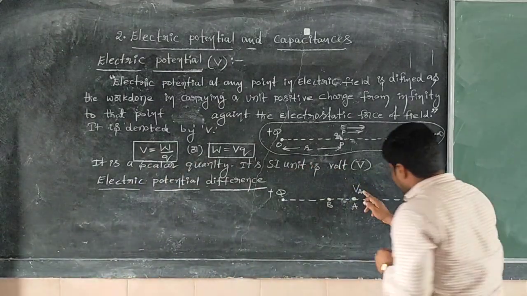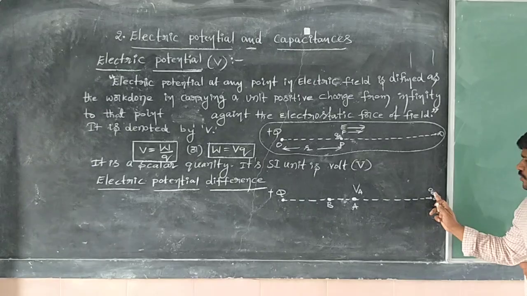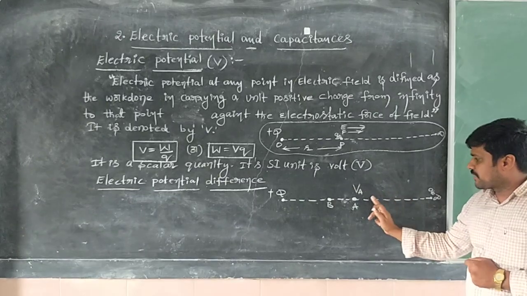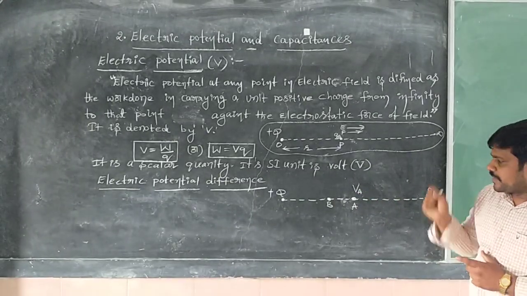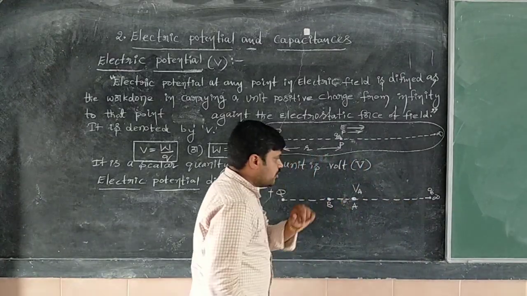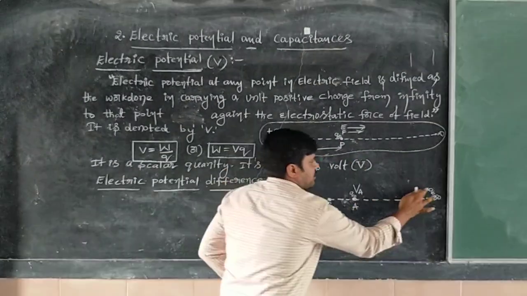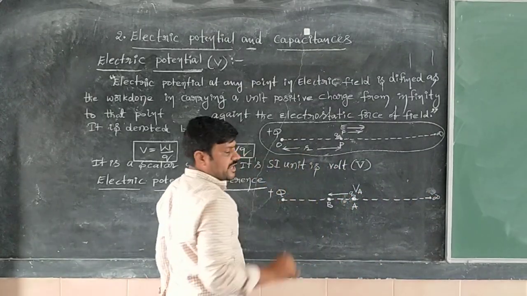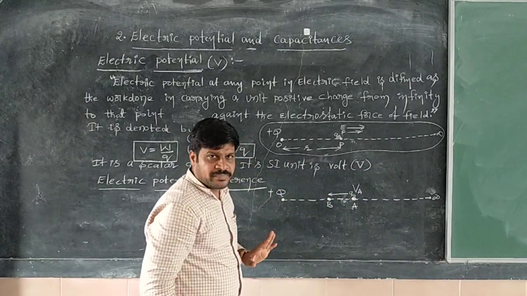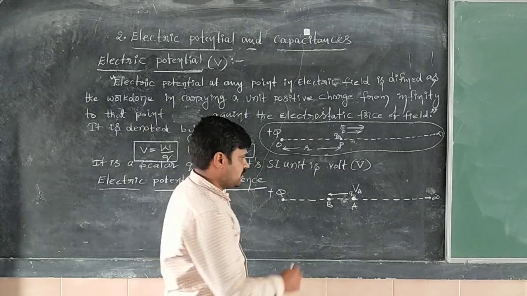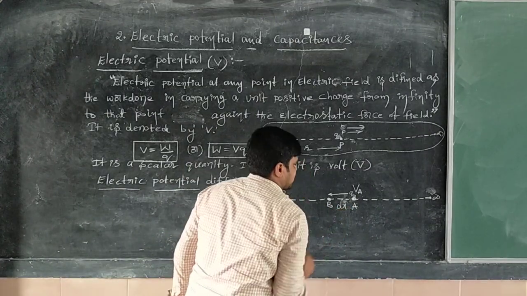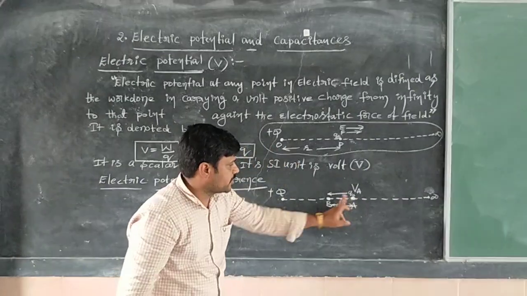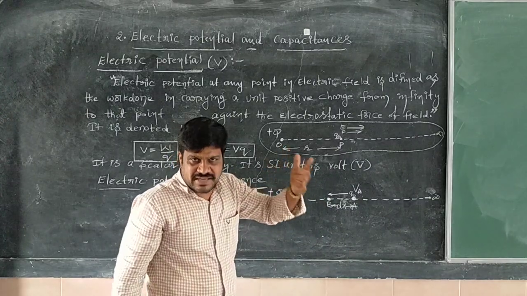Now, whenever you bring the unit positive charge from infinity to this point, the work done is V A. Next, in order to move this unit positive charge from point A to point B, we have to do work through a small displacement. To move the charge from A to B, there is a requirement of a small work done.